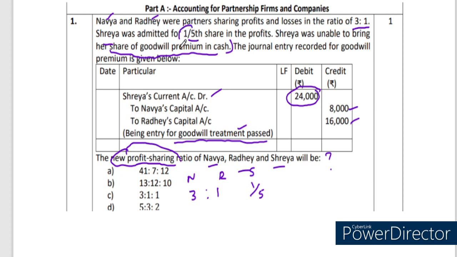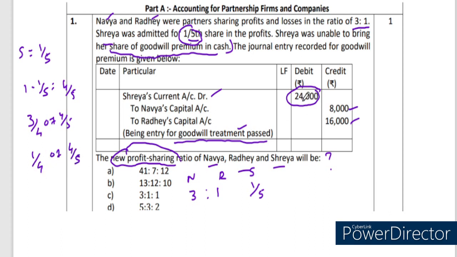So generally what we will do, Shreya is expecting 1/5. So Shreya's share is 1/5 from the future profit. 1 minus 1/5 is equal to 4/5. Then we will go ahead with their existing profit and loss sharing ratio, that is 3:1. So 3/4 of 4/5 and 1/4 of 4/5.